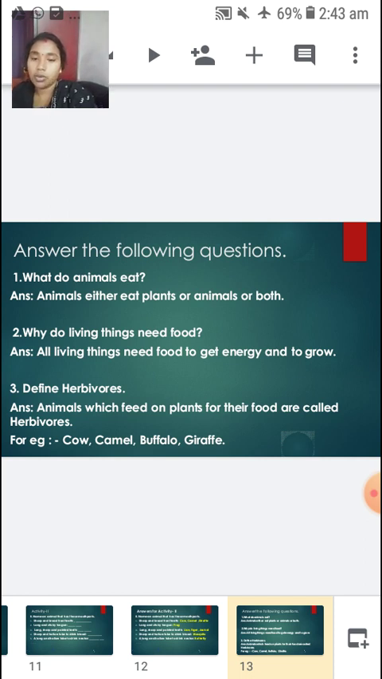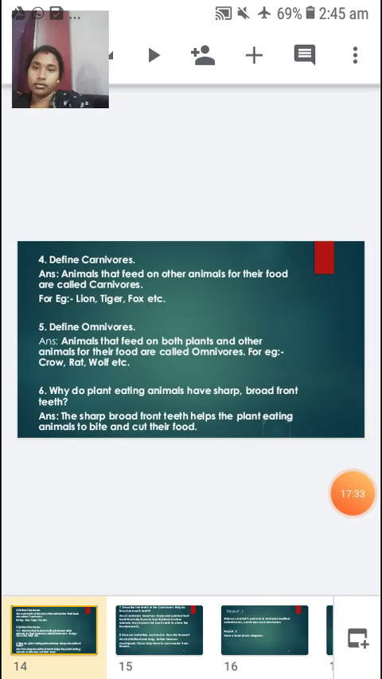So what is herbivorous? Define herbivores. Animals which feed on plants for their food are called herbivores. For example, cow, camel, buffalo, giraffe, etc. Right? Animals which feed on plants for their food are herbivores. For example, cow, camel, buffalo, giraffe.